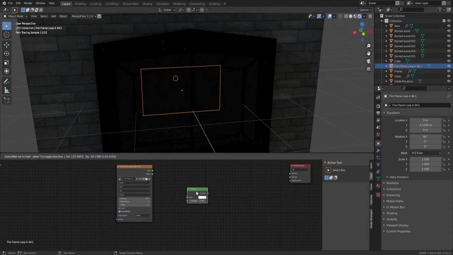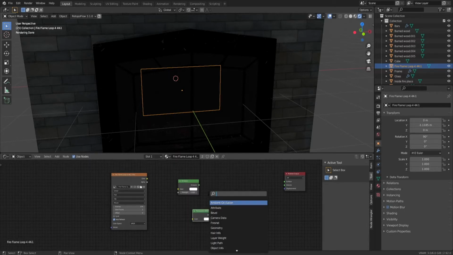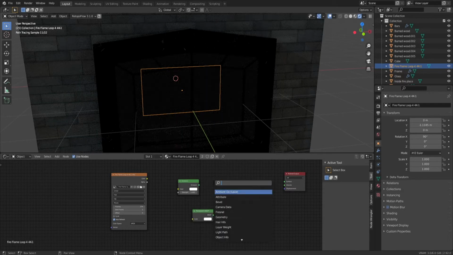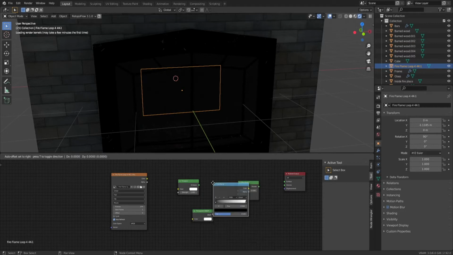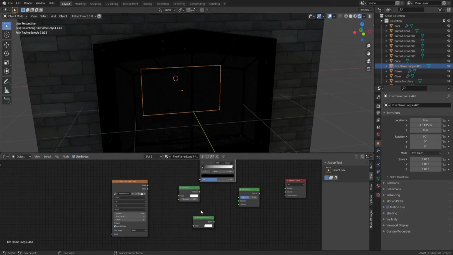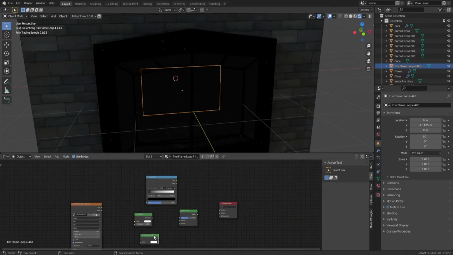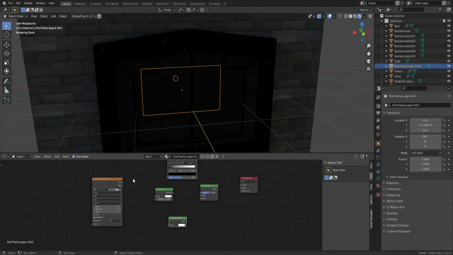We are also going to use a transparent node so we can get rid of the background. And one more after this, we're going to need a mix shader, and lastly a color ramp, like this. Alright. So what we're going to do is plug the video into the emission, like this.